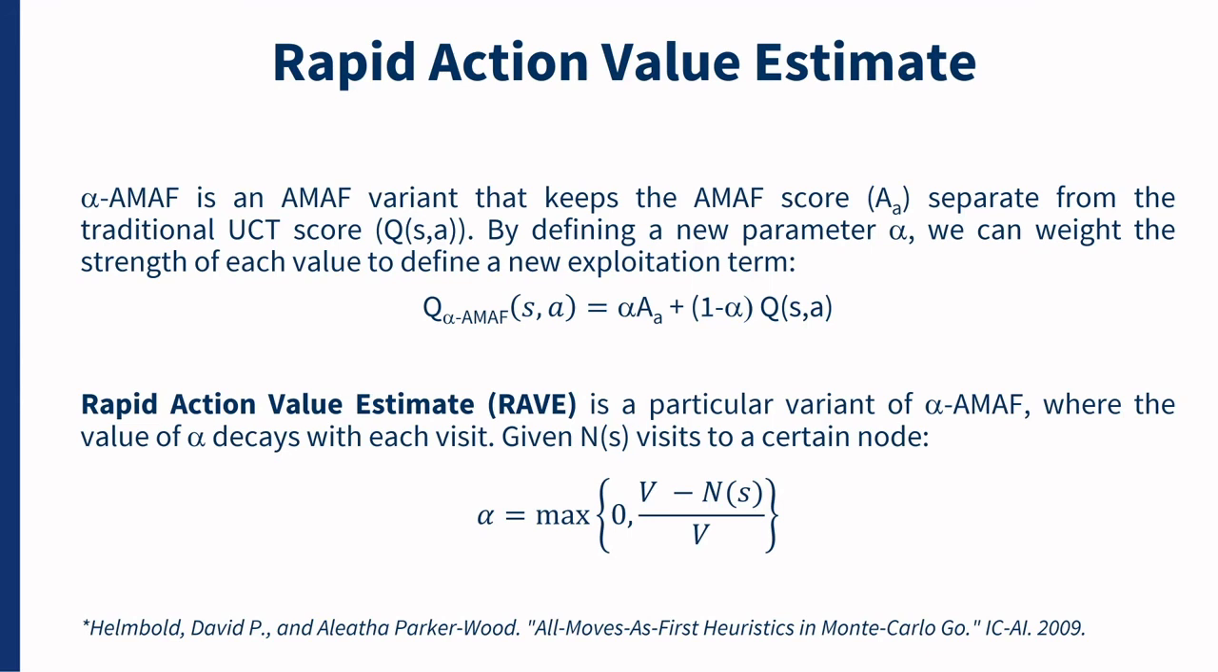What this means, looking at the equation on the top of the slide, is that the exploitation term of RAVE will depend more and more on the traditional value of Q of S,A and less on the AMAF scores. In other words, the importance of the AMAF scores decays with time as this state is sampled more often, to end up relying on the iterations that went through the node only in the long term.